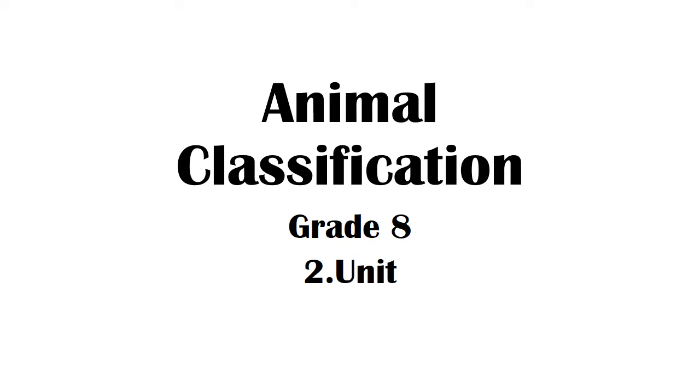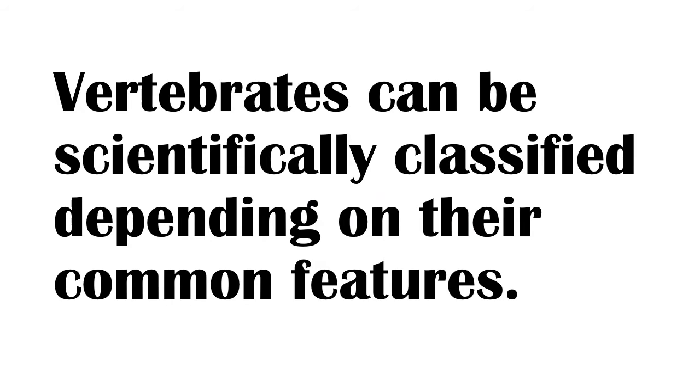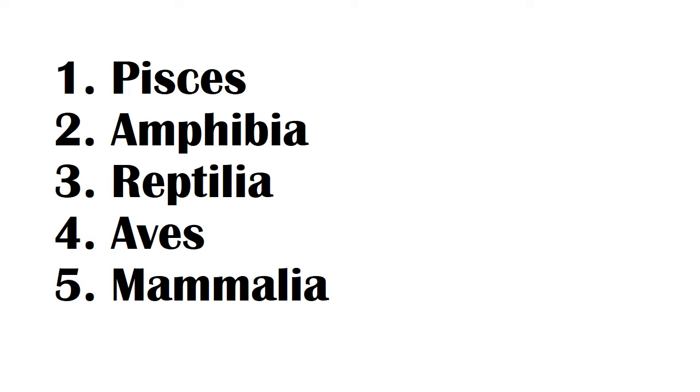We are with the second part of the lesson Animal Classification in grade 8 Science. Today our topic is main vertebrate groups. Vertebrates can be scientifically classified depending on their common features. Let's see what the groups of them are: Fishes, amphibia, reptilia, aves, and mammalia.